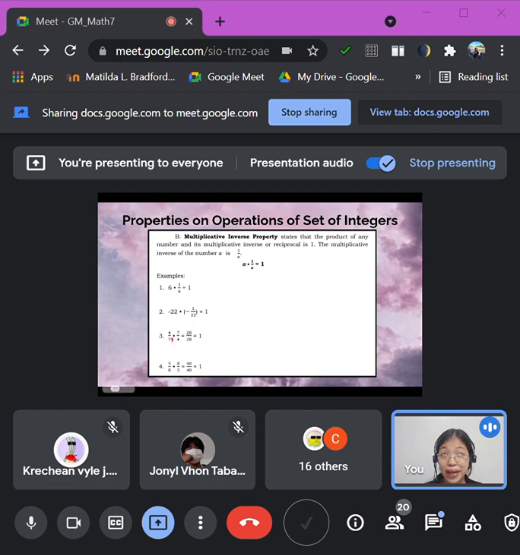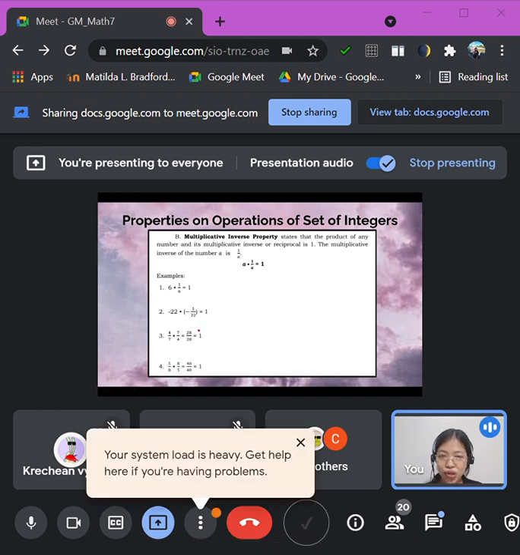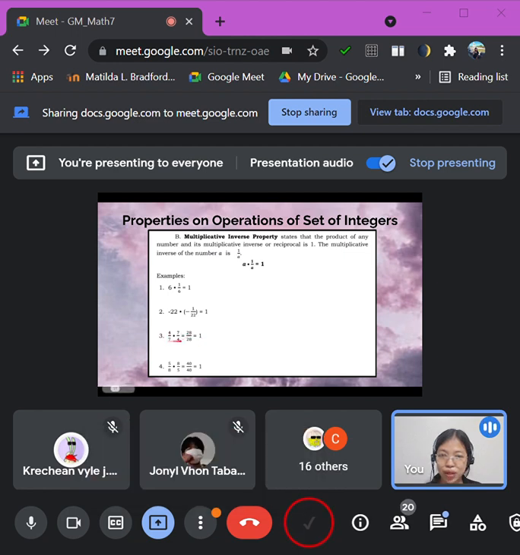Now we have another example where the given is a fraction. 4 over 7. Its inverse is 7 over 4, because we reciprocate it. If we multiply, 4 times 7 is 28, and 7 times 4 is 28. So 28 over 28 is equivalent to 1.